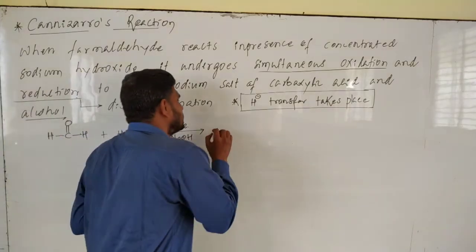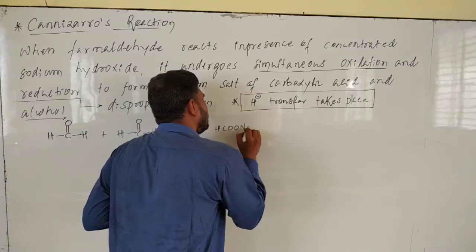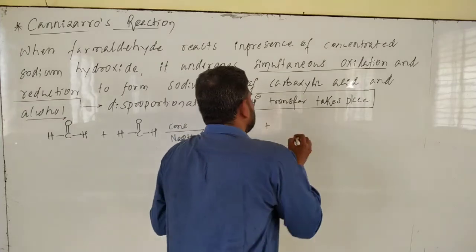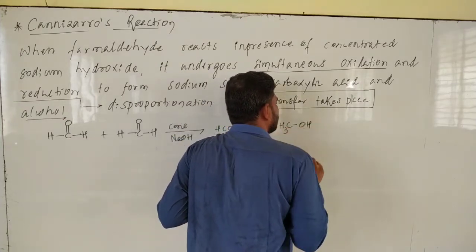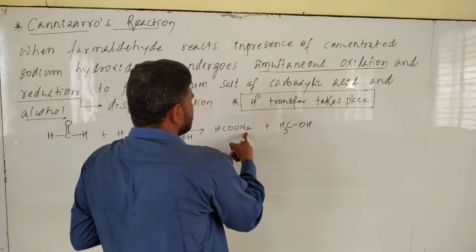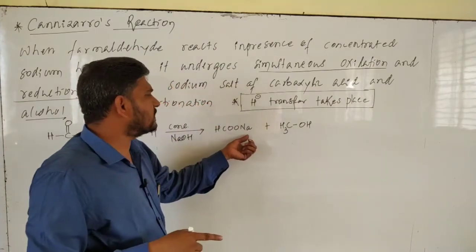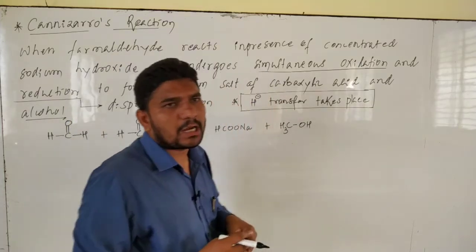The product is, see, very simple, HCOONa plus CH3OH. I told you, sodium salt of carboxylic acid, this is nothing but sodium formate, and this is methyl alcohol.